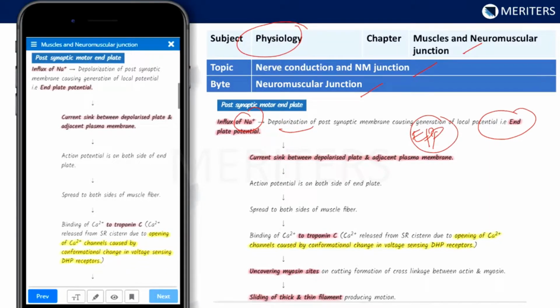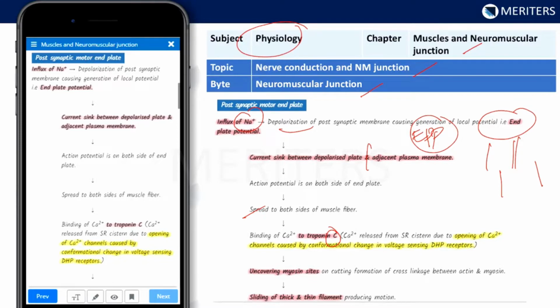After this EPP, it causes a current sink between the depolarized plate and the adjacent plasma membrane. After this, the action potential will be generated on both sides of the end plate, and this will spread to the muscle fiber. Then calcium binds to troponin C. We have three types of troponin, right? So this calcium will bind to troponin C.